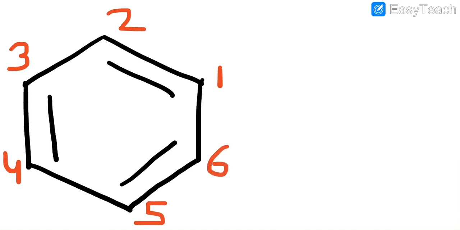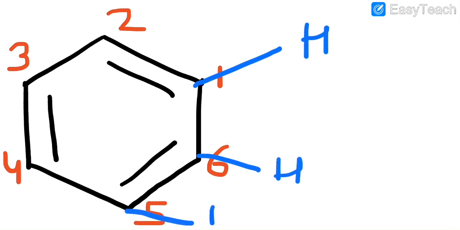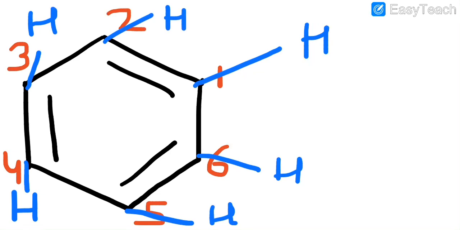And if we count the number of hydrogens, I am visualizing them. For this carbon, I see one bond is this, one bond is this, and one bond is this. Carbon's valency is 4, which means 3 bonds are satisfied, so there is one hydrogen on each carbon.